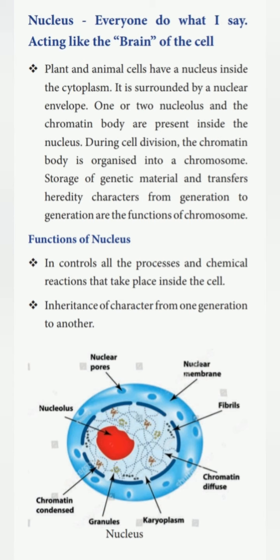What is the function of chromosomes? Storage of genetic material and transfer of hereditary characters from generation to generation.